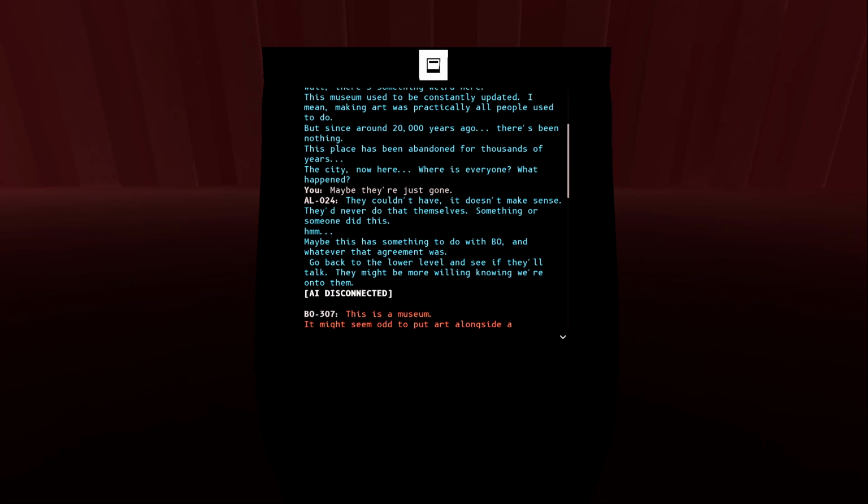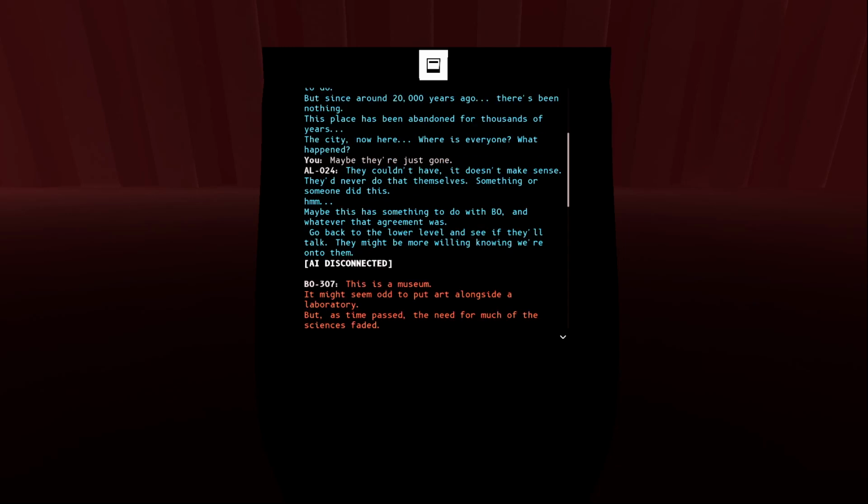Maybe they're just gone. They couldn't have. It doesn't make sense. They never do that themselves. Something or someone did this. Maybe this has something to do with Bo, and whatever that agreement was. Go back to the lower level and see if they'll talk. They might be more willing, knowing we're onto them.